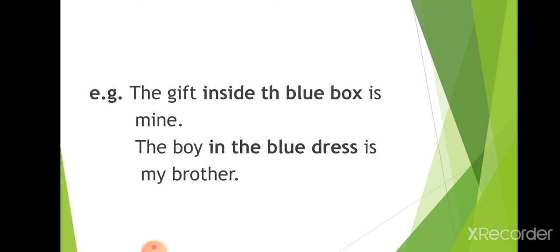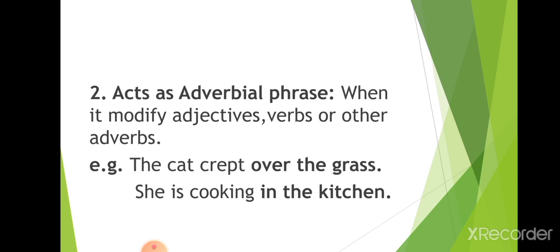In the blue dress, although it is a prepositional phrase, in this sentence it is acting as an adjectival phrase. Why? Because it is giving you information about the boy, which is acting as a noun in this sentence. A prepositional phrase also acts as an adverbial phrase when it modifies adjectives, verbs, or other adverbs.